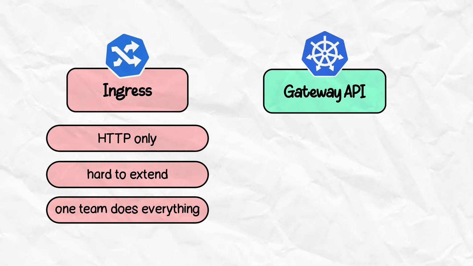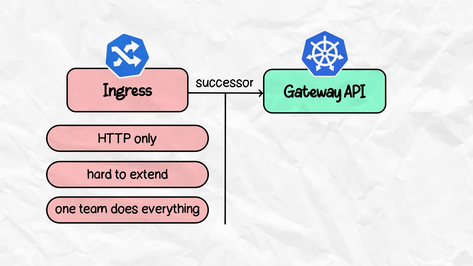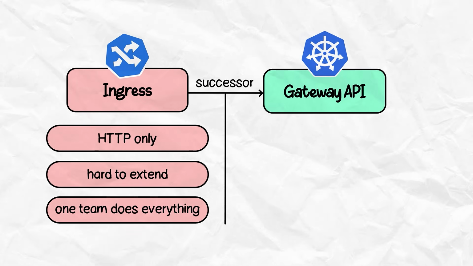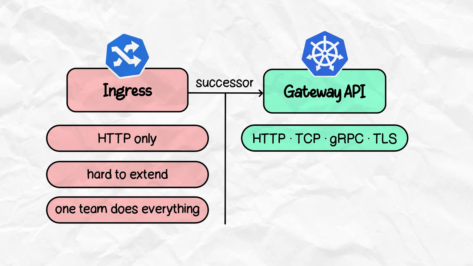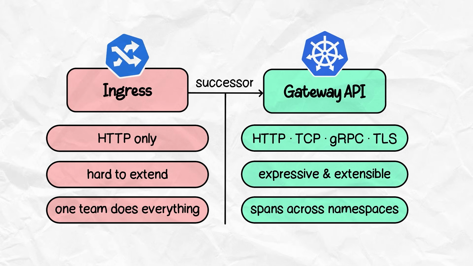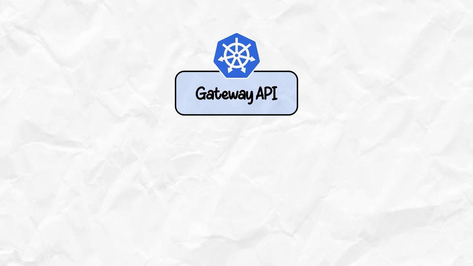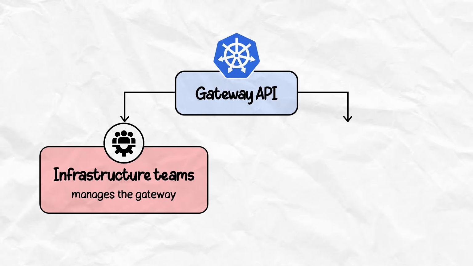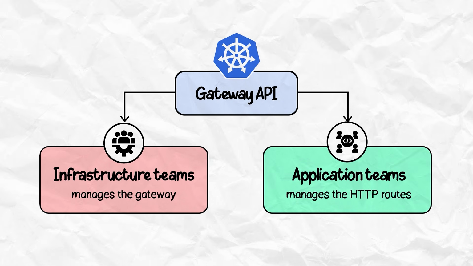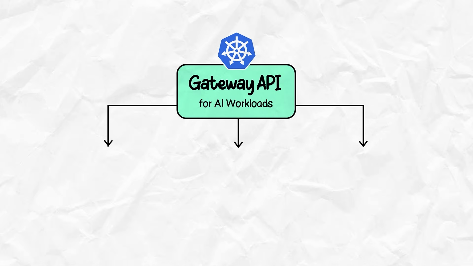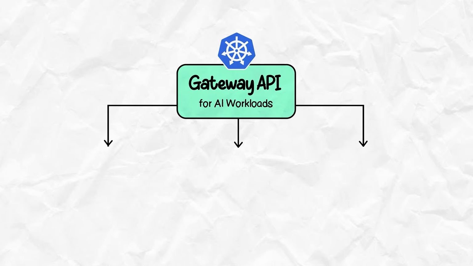Now, Ingress was designed for HTTP and barely extended to anything else. So, the community built the Gateway API as the successor. Gateway API is the more expressive version of Ingress. It natively supports HTTP, TCP, gRPC, and TLS. It also spans across different namespaces. It splits responsibilities cleanly. Infrastructure teams manage the gateway, application teams manage the HTTP routes. Now, for AI workloads, this is exactly how you expose inference endpoints to the world.